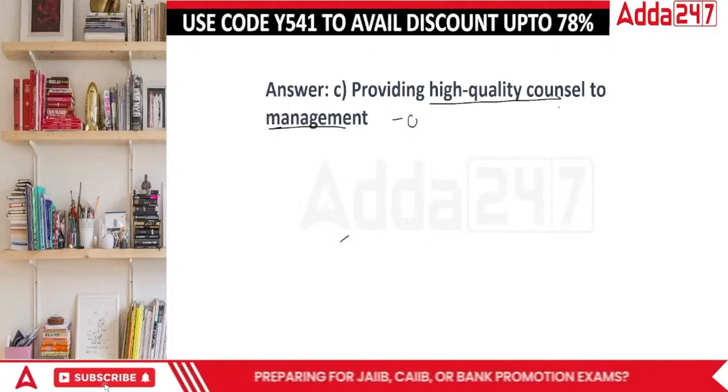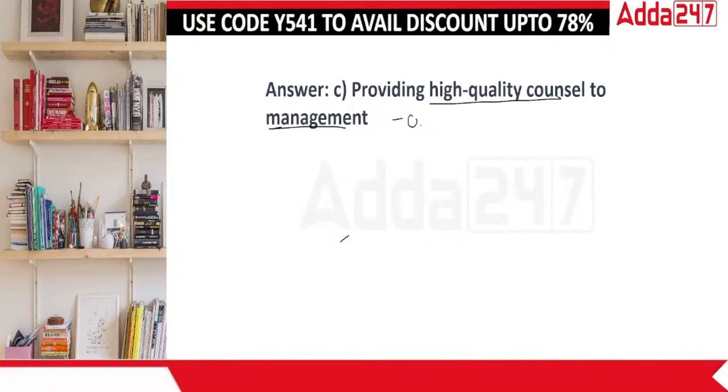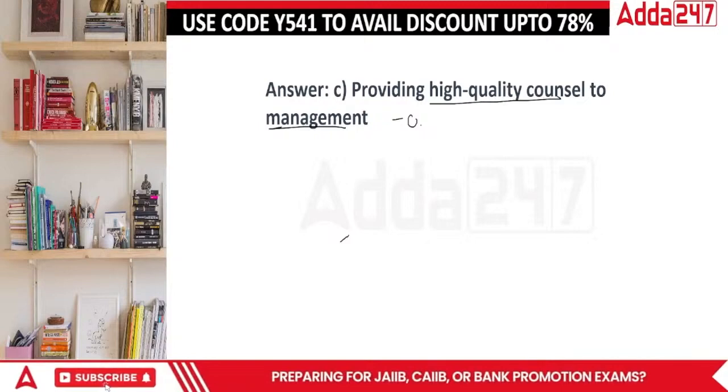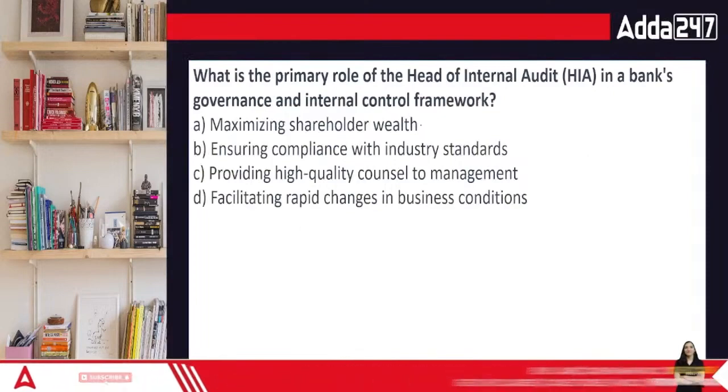So basically high quality counsel can see that the organization is maintaining the books of accounts properly, they are sharing it, then they are open for review and the questions are being asked to them. So all these things are really important. Now the counsel will make sure that everything which is happening is reviewed.